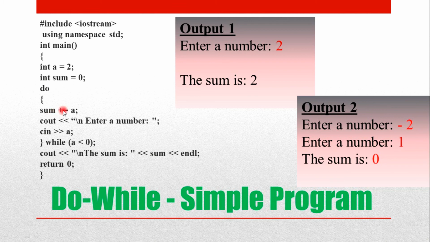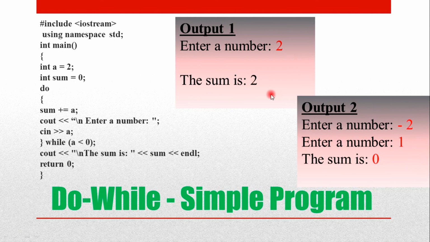So now sum equals sum plus a. Sum value was already 2 and my a value has now changed to minus 2. 2 minus 2 is going to be 0. So sum value will be actually 0. Now again it asks for entering a number. So enter a number. I am typing 1. Now what happens? Yes, while 1 is less than 0, is the condition true? No, the condition becomes false. So where does it go? It goes to the next line. So now what will be printed? The sum is. And what was the sum? 2 minus 2 is 0. So 0 will be printed. And this is my output.